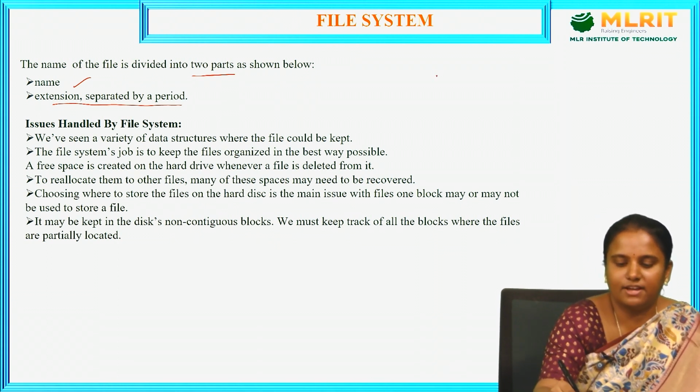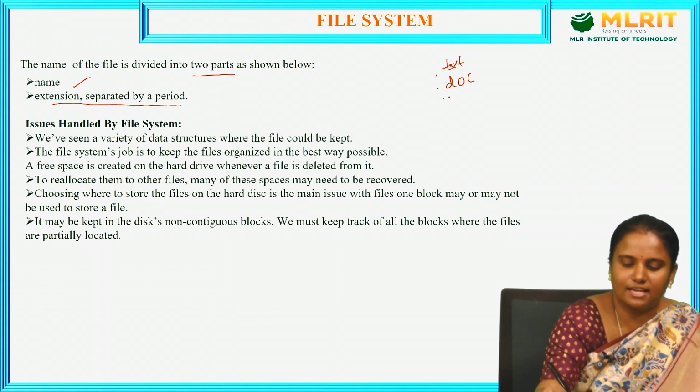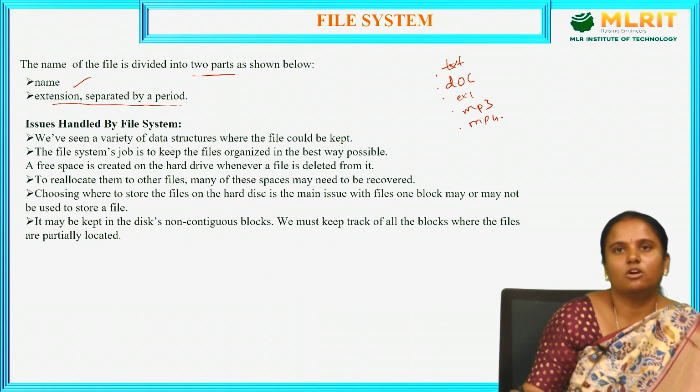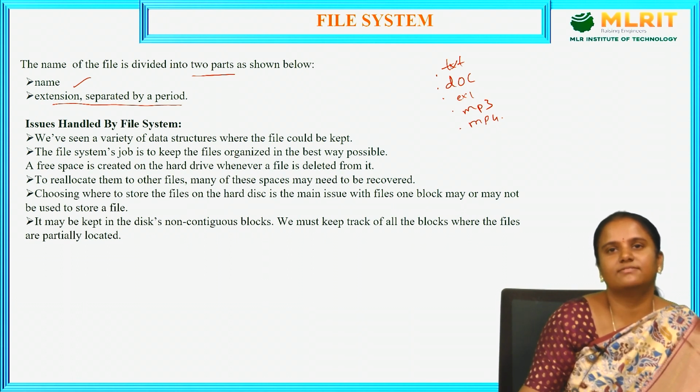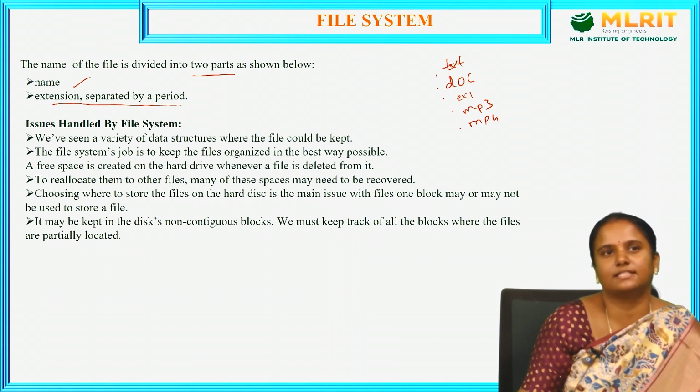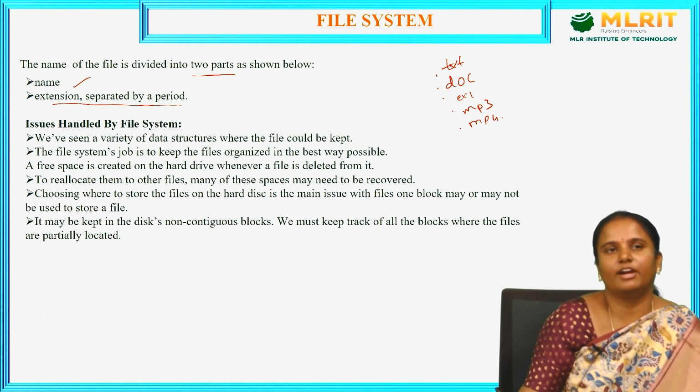For text we use .txt, for doc we use .doc. If it is Excel we use .xls, if it is audio it is .mp3, and if it is video we store it as .mp4. So for different kinds of files we have different extensions. These are separated by a period, and that is the extension of each file.